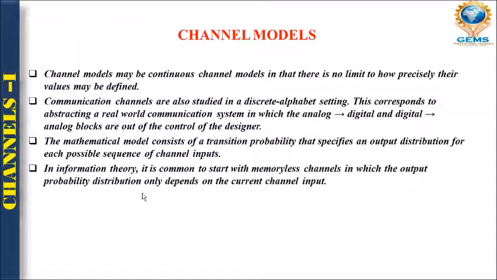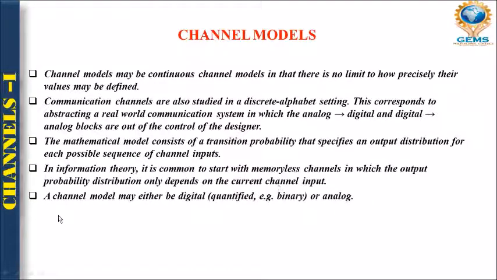In information theory, it is common to start with a memoryless channel. That means initially we are not using any sort of memory. Memory means what? The channel should not store the bits for a certain point of time. It only passes the bit through it. So first of all, we are starting with the memoryless channel, in which the output probability distribution only depends upon the current channel input. That means we cannot store the status of the previous input, right?